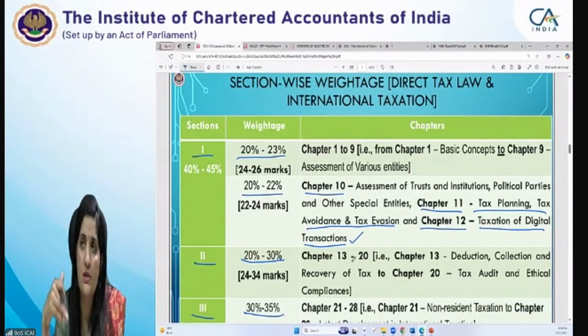Later on, if the question asks to compute the tax payable, then you will reduce the TDS amount. But for including that income in your main computations, you have to include it on a gross basis.